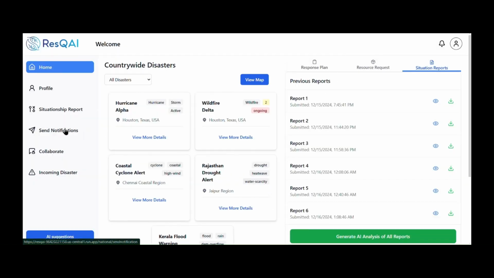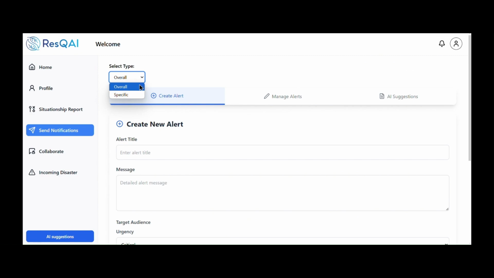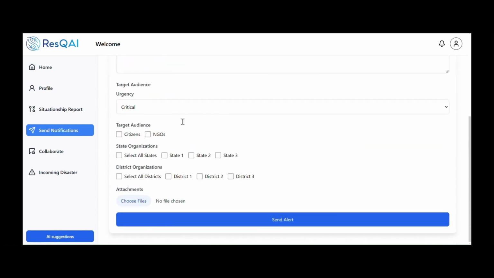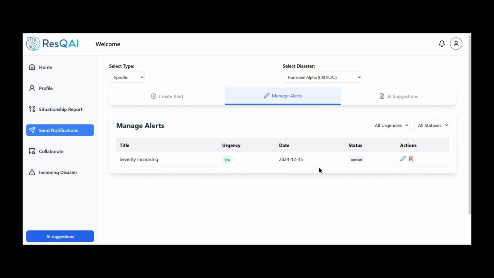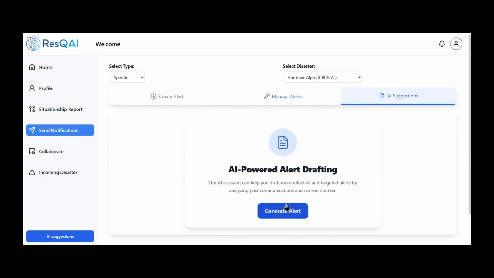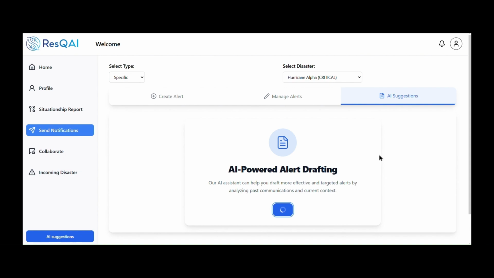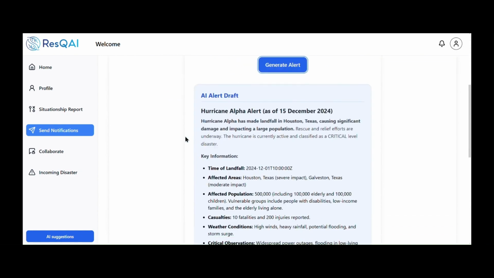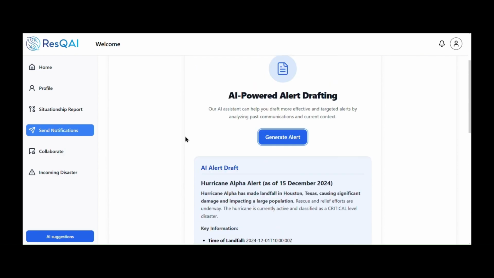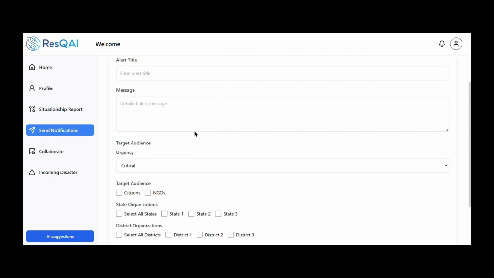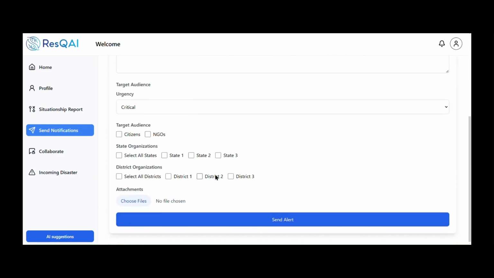Now, let's move on to our next feature, which is send notification. Here you can select the disaster, and based on the disaster, you can create an alert, which is for specific target audiences. Also, you can manage alerts where you can see the incoming notifications. We have an AI suggestions tab where you can generate the content for the notification. As you can see, the data has been generated. You can read the data, copy it and then paste it into the notification tab. And once completed, you can send the alert.